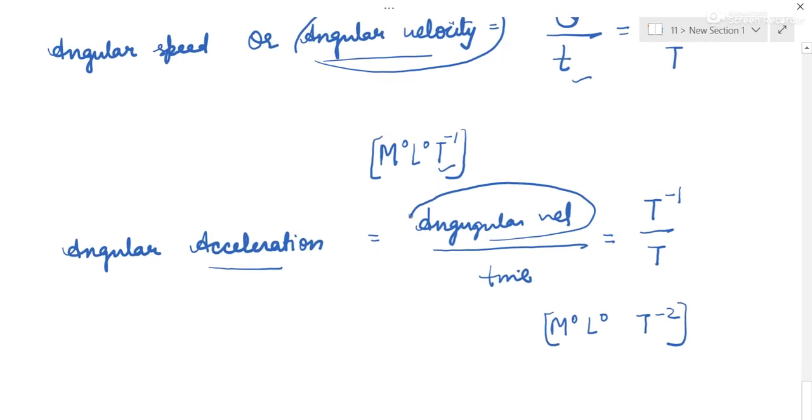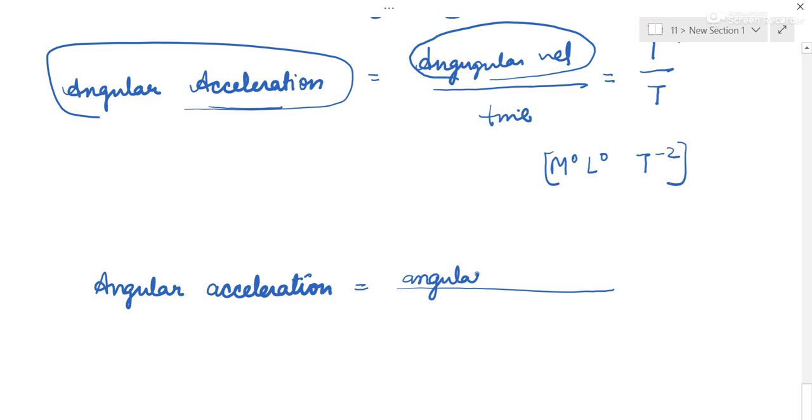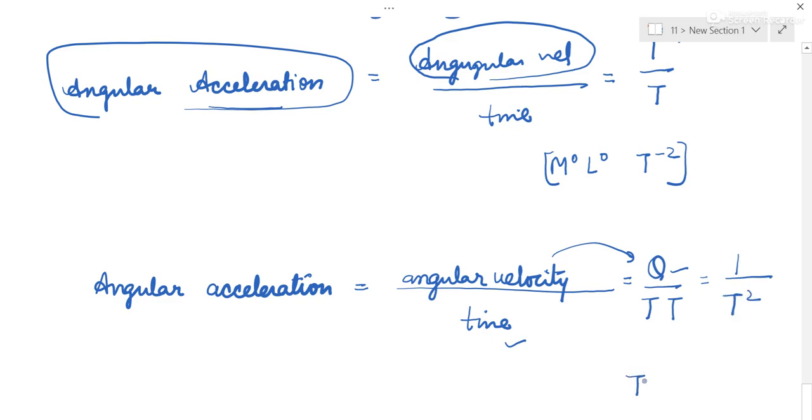Now remembering this is the key to solve this. And suppose you don't know, how would you proceed? Angular acceleration is equal to angular velocity upon time. Angular velocity is theta upon time. Time is T. Theta is dimensionless, so we can write 1. So it is T to the power minus 2. Then properly we can write like this.